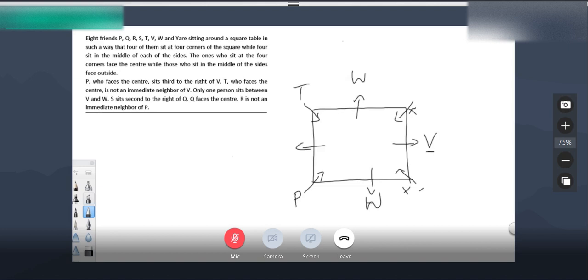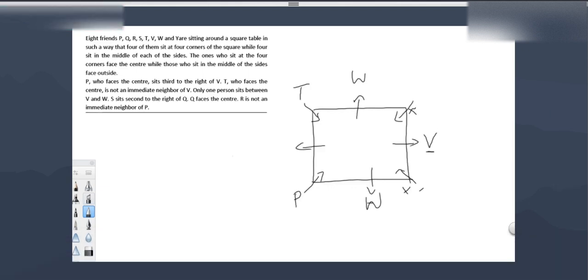S sits second to the right of Q and Q faces the center. See, Q faces the center. If I take Q here, second to the right, this position is there, but second to the right of Q, I have to take S. So if this is Q, second to the right, this is S. R is not an immediate neighbor of P. R is not an immediate neighbor of P means R cannot be in these two positions. I have taken two possibilities for W.